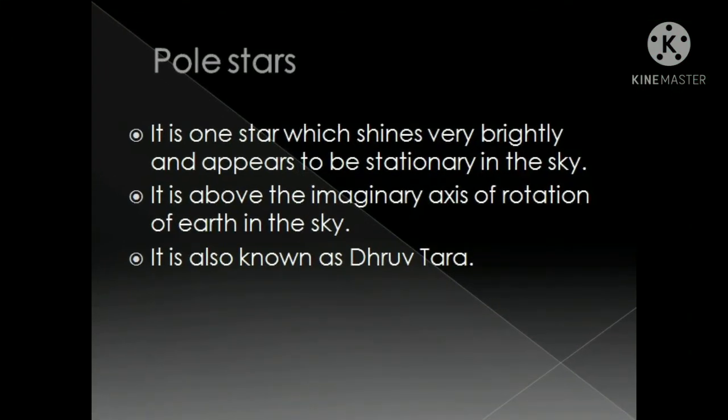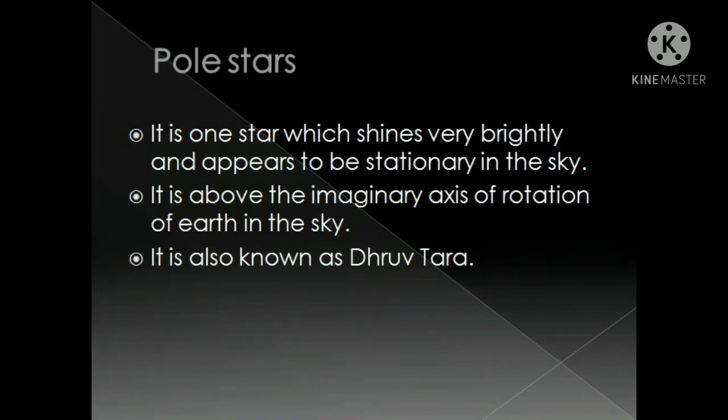Dear student, stars appear to move from east to west in the sky. This kind of motion of stars is due to the rotation of earth from west to east about an imaginary axis. But there is one star which shines very brightly and appears to be stationary in the sky. It is the pole star.